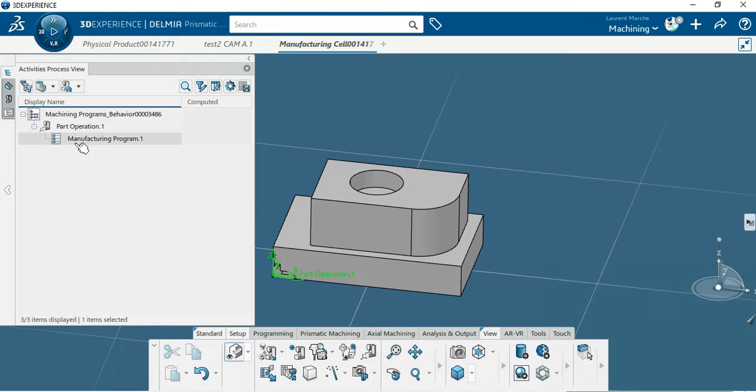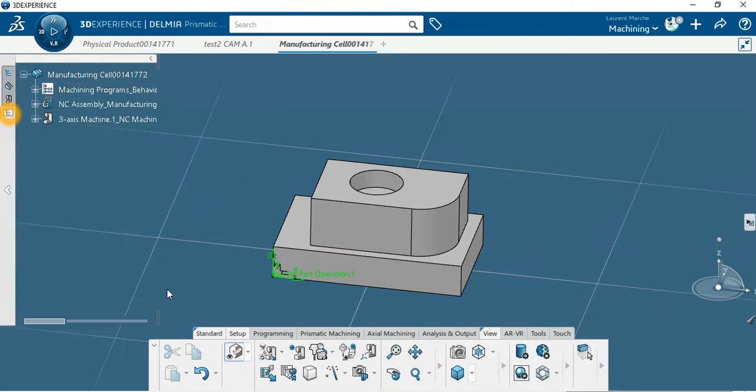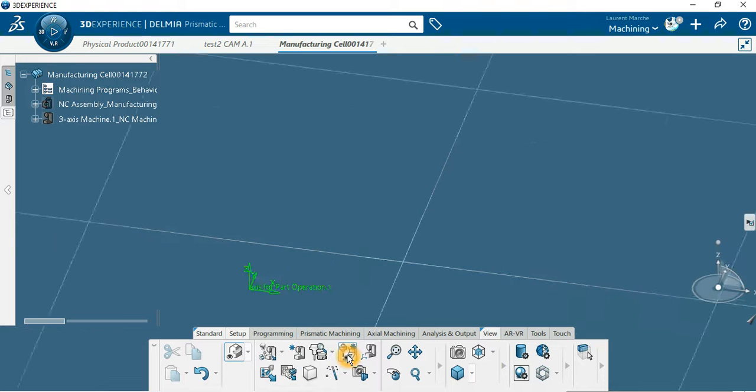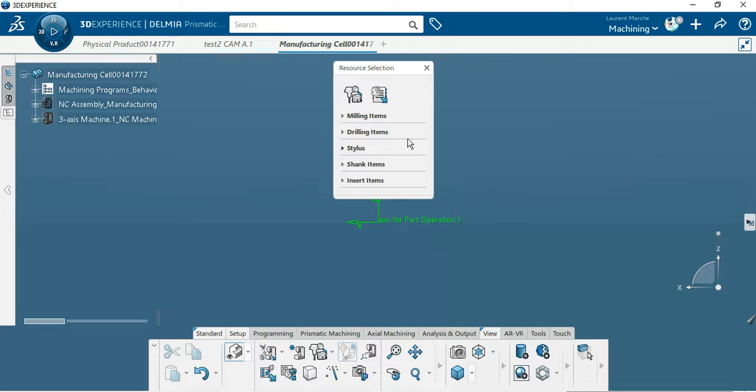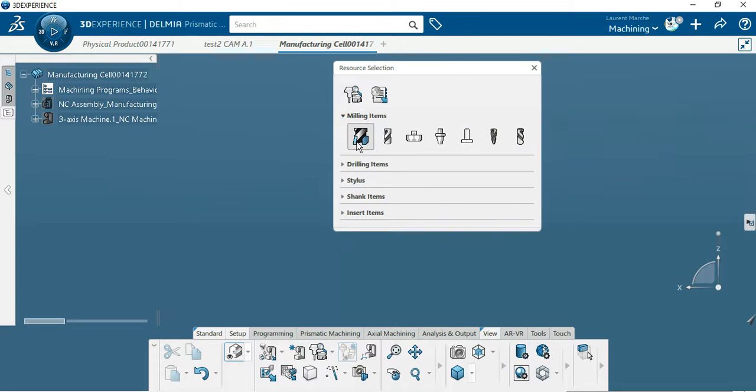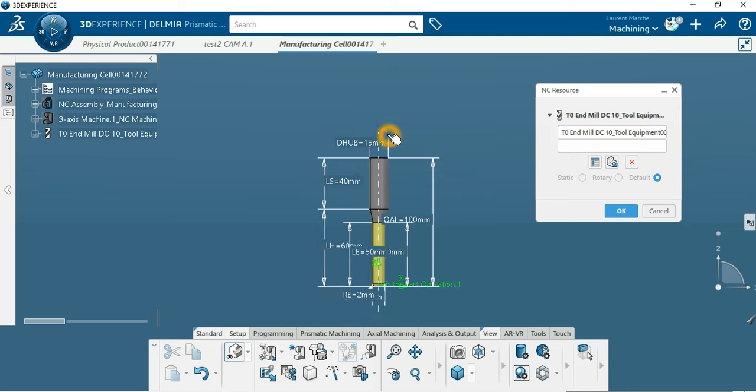So now you need to know how to add and create a tool. You click on tool, you click on tool assembly, milling items, so you get different tools. This one is for the surface, drill, etc. So far we use this one. With this you need to change the name and the number.